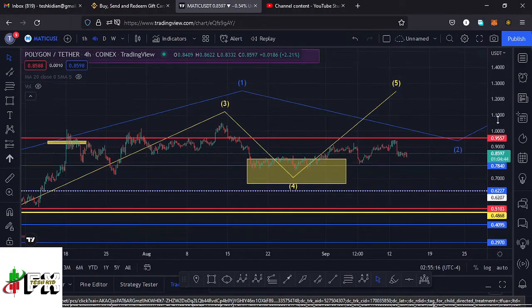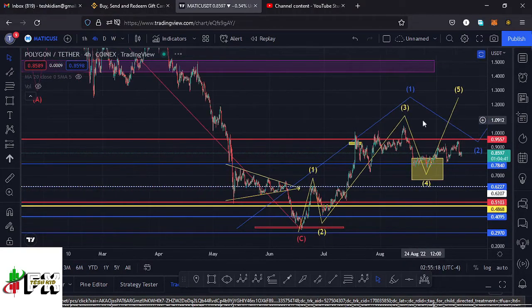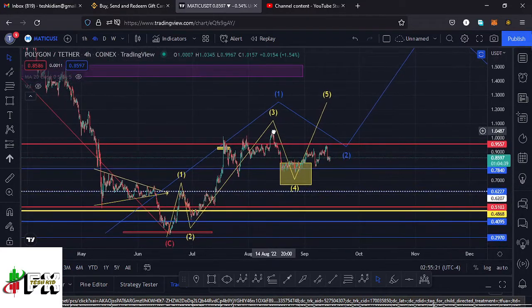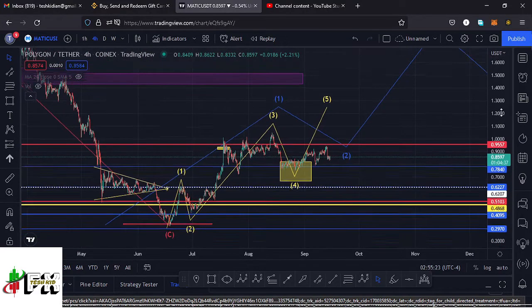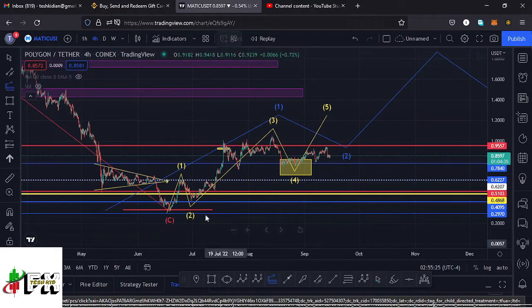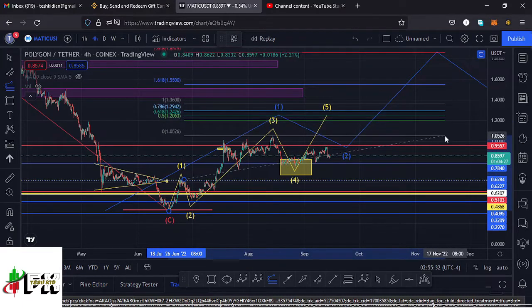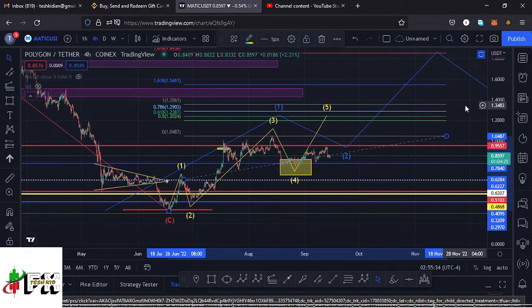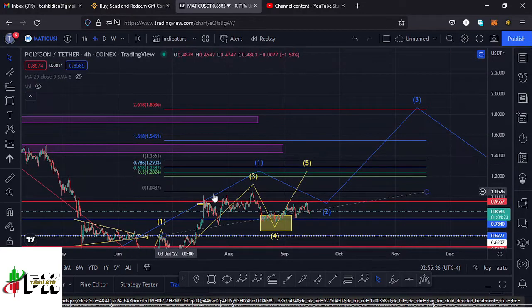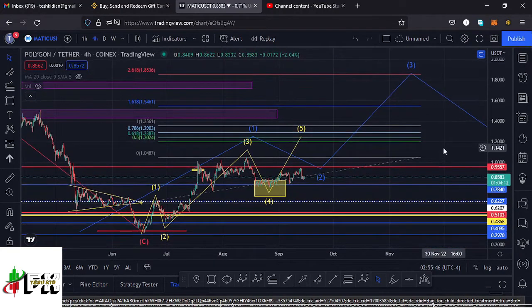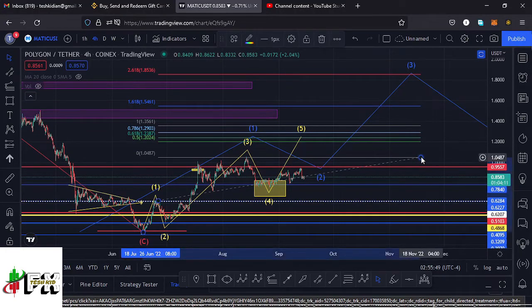I can also sketch out a target area for that fifth wave to the upside to complete a higher Elliott wave count 1, and I just need to use the Fibonacci, connecting them from the low of the wave 1 to the high of the wave 1, then dragging them to the high of that third wave to the upside. That gives me a minimum target area for that fifth wave to the upside at the Fib level 0.618, and that is at around the $1.2387 mark. So that is my minimum target area for that first wave to the upside.